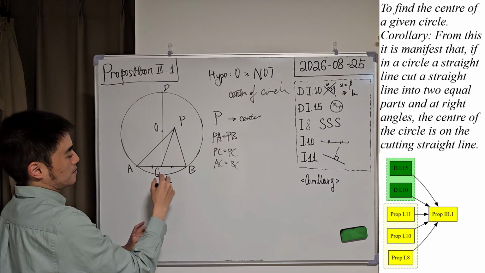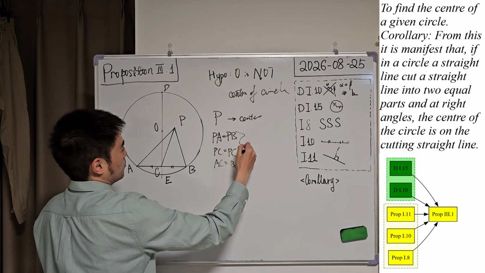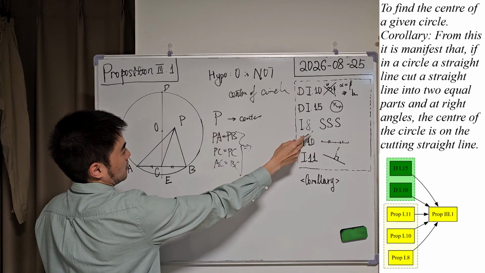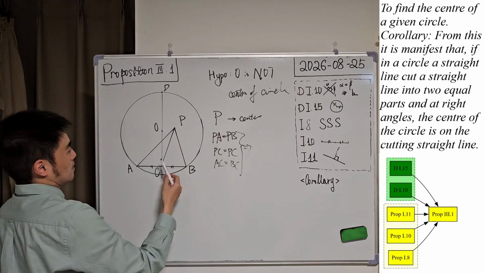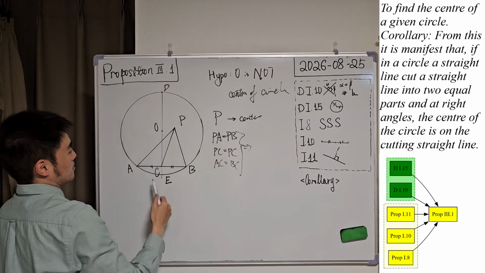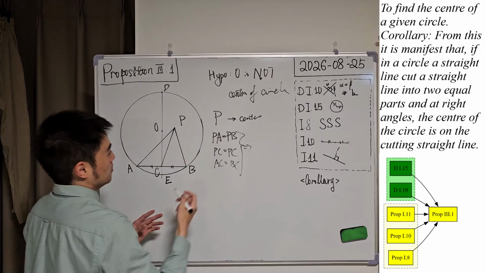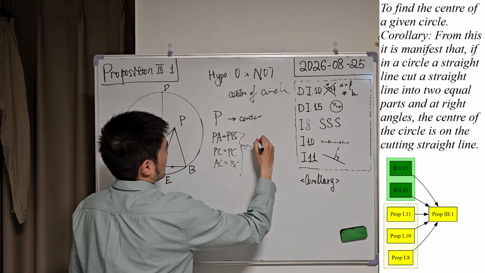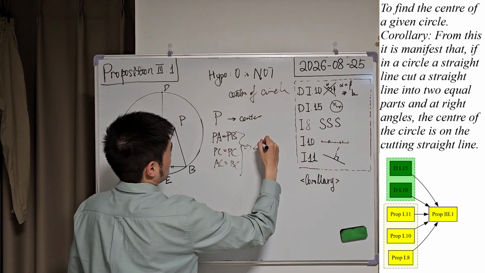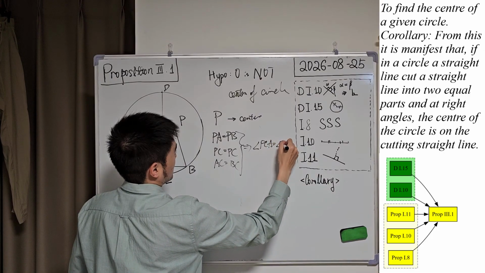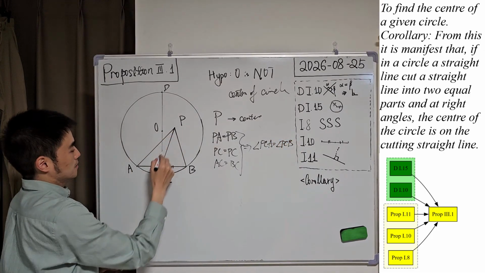Because C bisects AB. And if we combine them together and apply proposition 8, side, we know triangle PAC is equal to triangle PBC, correct? So we can derive that angle PCA is equal to angle PCB, correct?